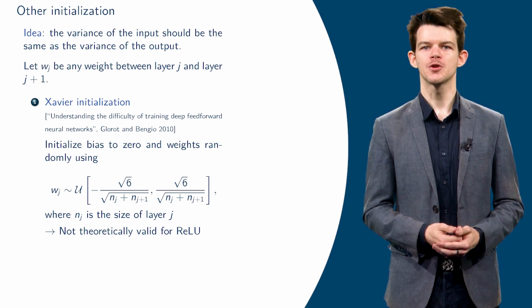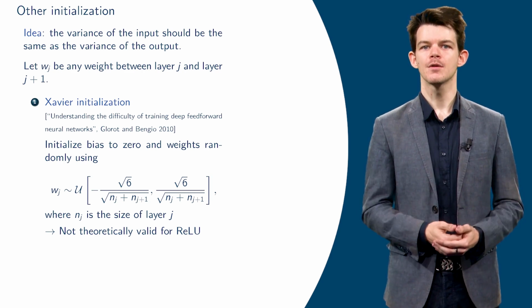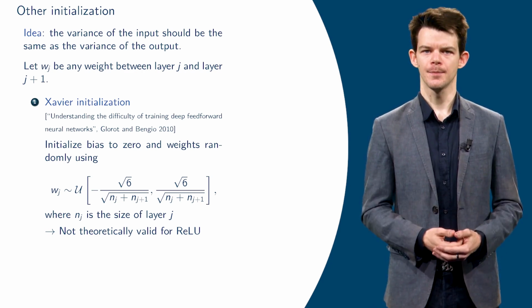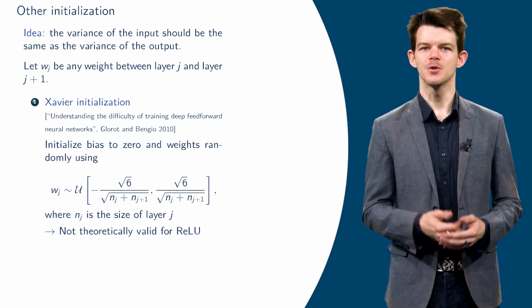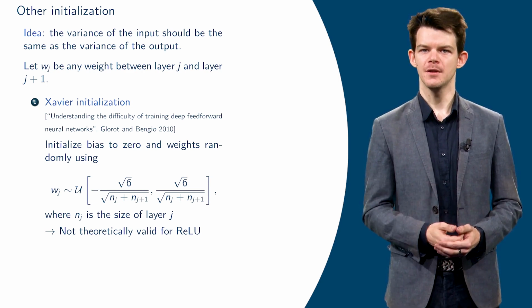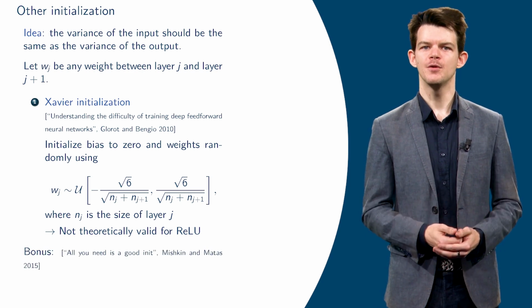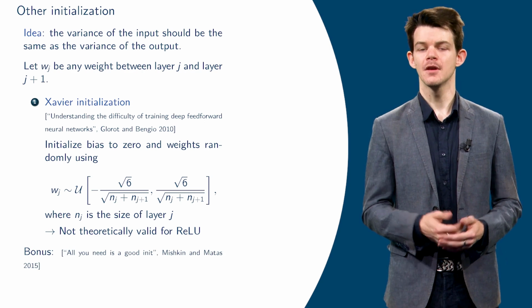Indeed, you impose constraints so that the expectations of the partial derivative of the loss are of the same order through the network. Roughly speaking, it means that the expectation of the gradient is forced to stay constant through the network. This latter constraint, together with the first constraint enforcing the linear combinations to be of the same order, leads to this initialization, in which the variance, the denominators, depends on both the numbers of neurons of the current layer and the next one. You can look at this paper if you want to know more about initializations and their impact on the training and predictive performances of neural networks.